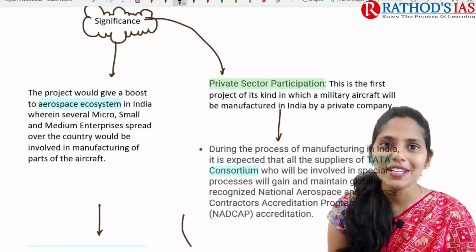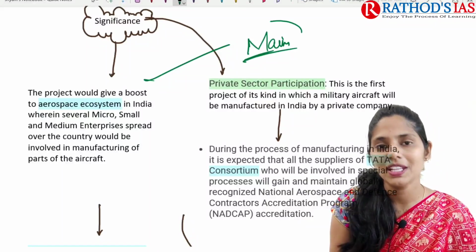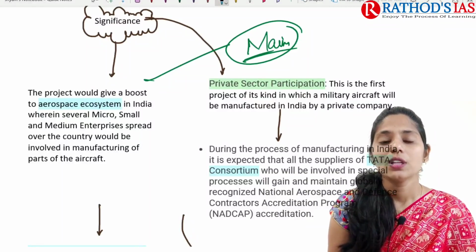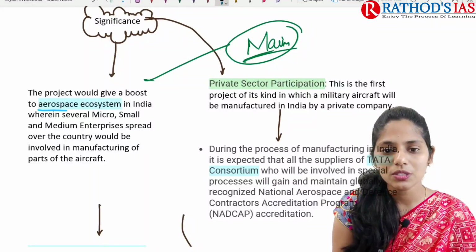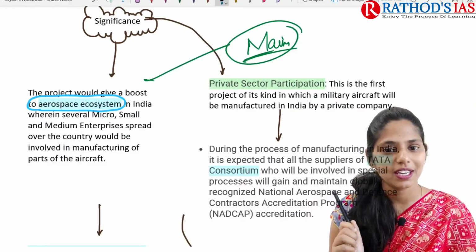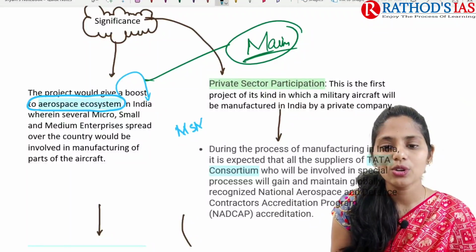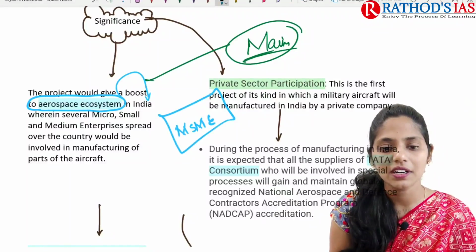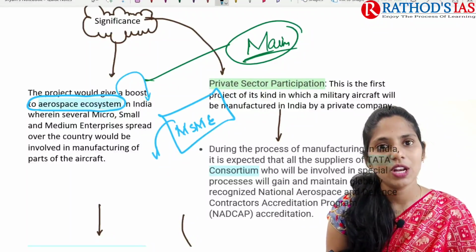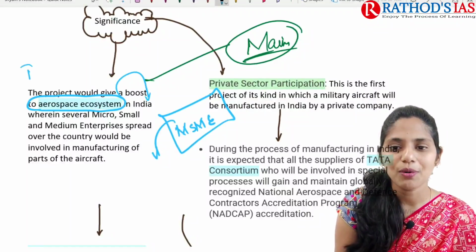If you see what the significance will be, this significance part will be very important for Mains, and it will be one of the analysis points. If you are talking about significance, the project will mainly boost the aerospace ecosystem in India. That will also help MSMEs, micro, small and medium enterprises in our country, and these MSMEs will also be involved in manufacturing some parts of this aircraft. So this is the first important significance.